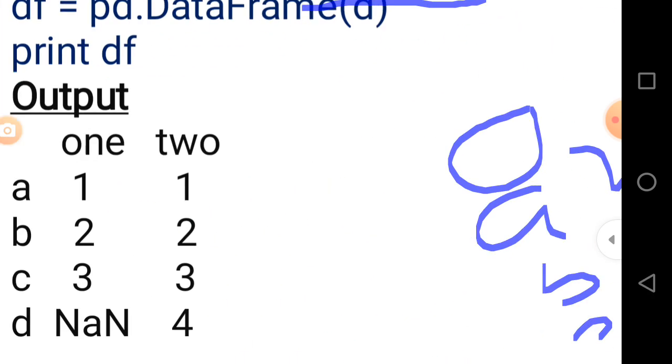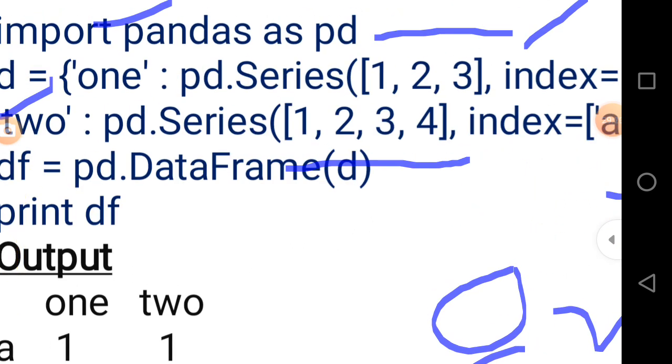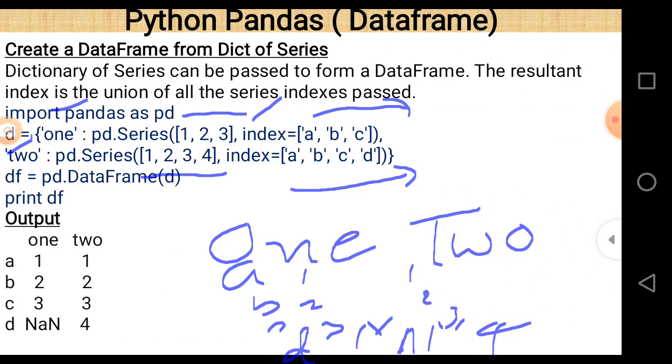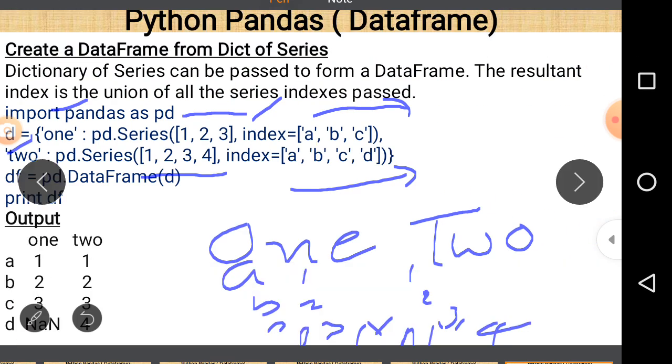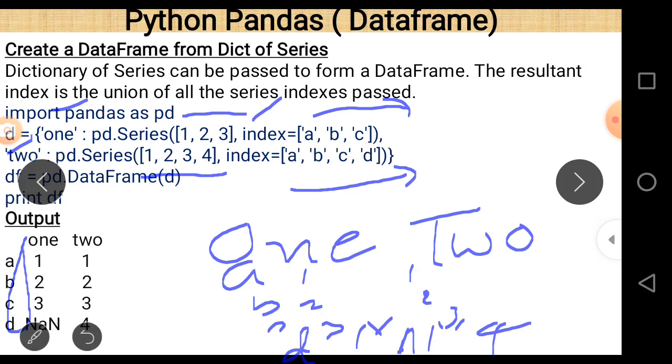This is the output after the execution of that program. Because here a, b, c, d are the index values, 1 and 2 are the names of columns, and these are the data values.